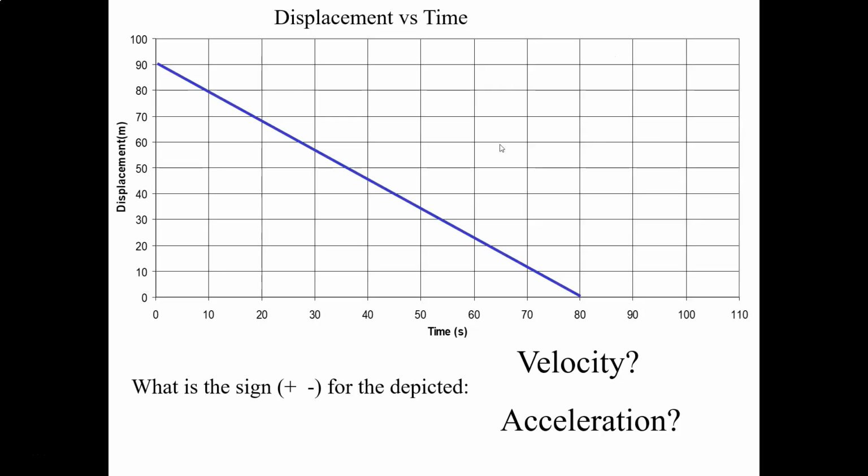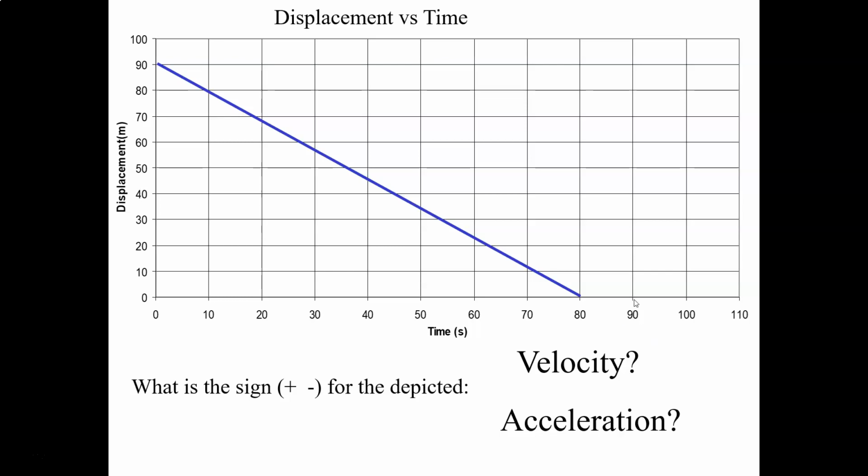Okay. So a little bit of a review with displacement versus time graphs. And we want to consider the sign of the velocity and the acceleration here. So here we've got a displacement versus time graph. All right, and what we want to do is figure out, is it moving forwards or backwards? Well, it's moving backwards. If it's moving backwards, it tells us that our velocity is negative. So our velocity is negative. Oops, I guess so put a negative right here.